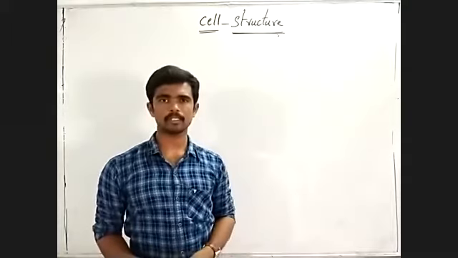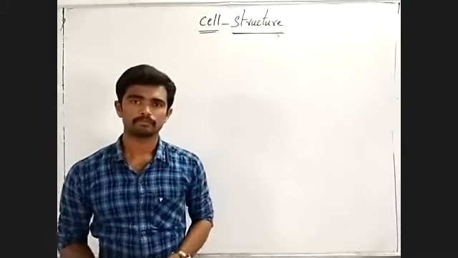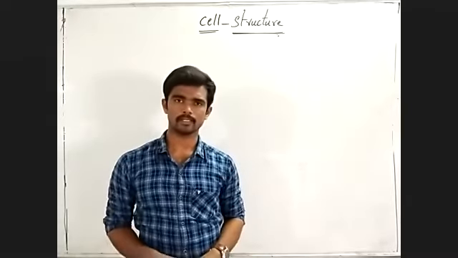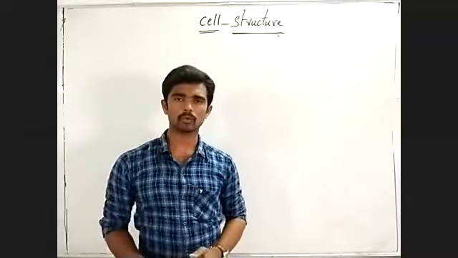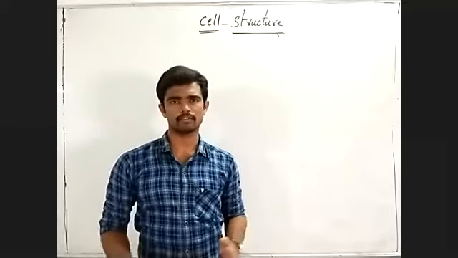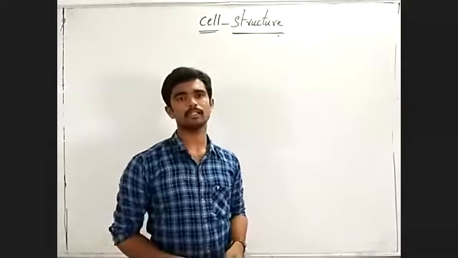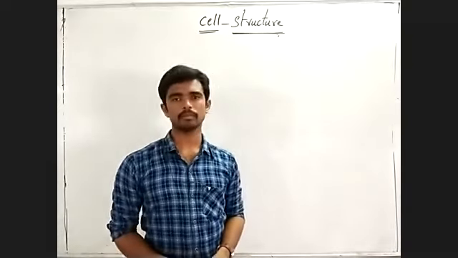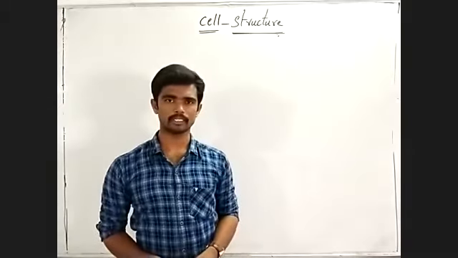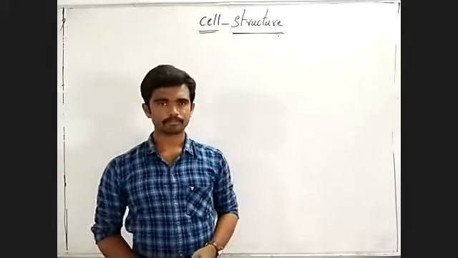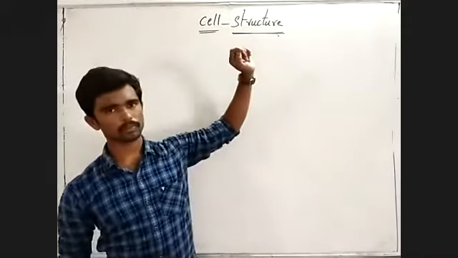We already discussed them in the last classes: plants, animals, microorganisms. In plants, again, there are different groups. In animals, there are different groups. Like this, in microorganisms also.